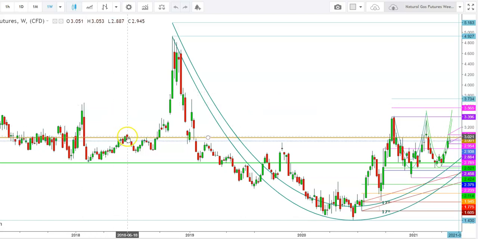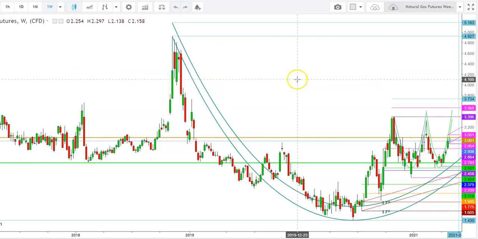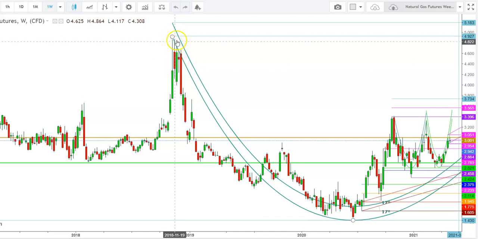So let us start the day to analyze the movements of natural gas futures in different time frames. So friends, here you can see a weekly chart of natural gas futures. Here you can see how the natural gas futures behaved up to October 2018. It started a steep upward move and tested a high at the levels of $4.9 during the month of November 2018. Natural gas futures were testing these highs, and after that, natural gas bulls attempted a lot to break this level, but they could not stay above the levels of $4.782.